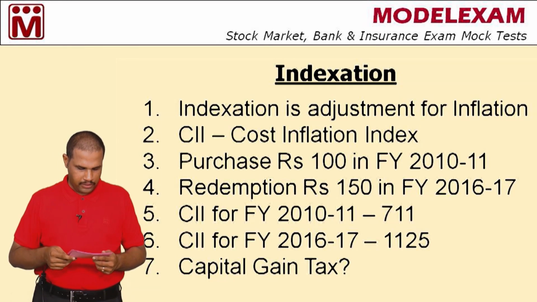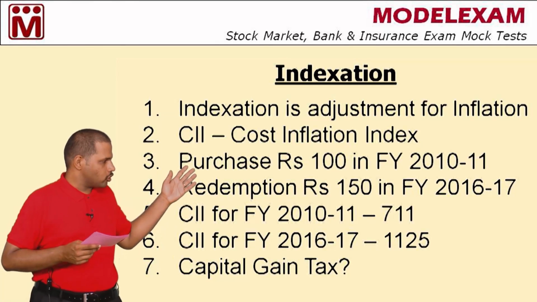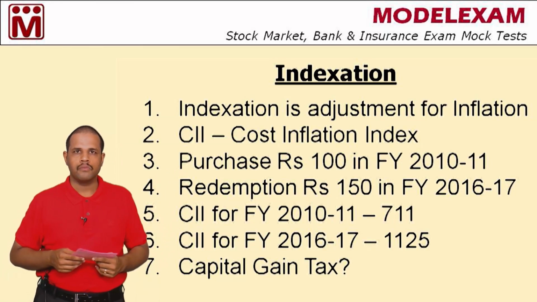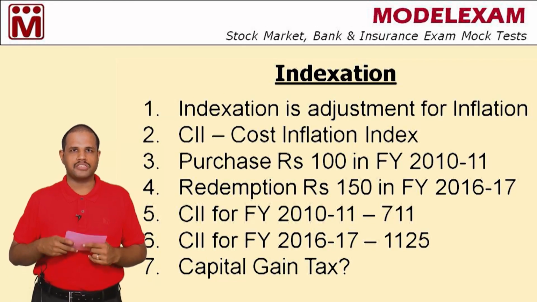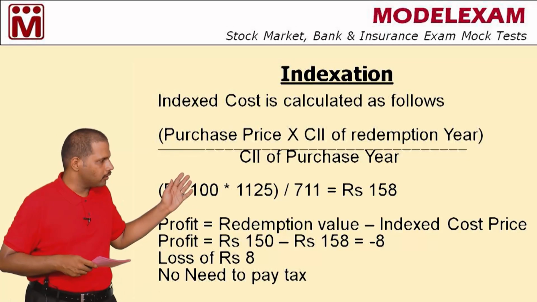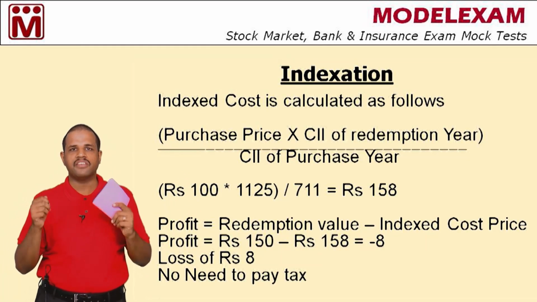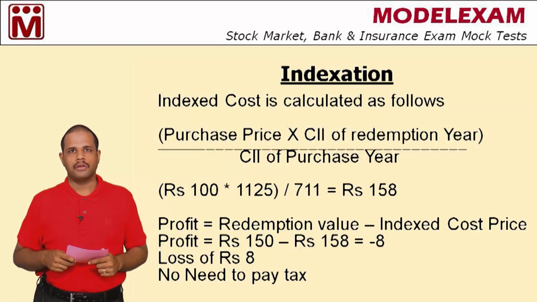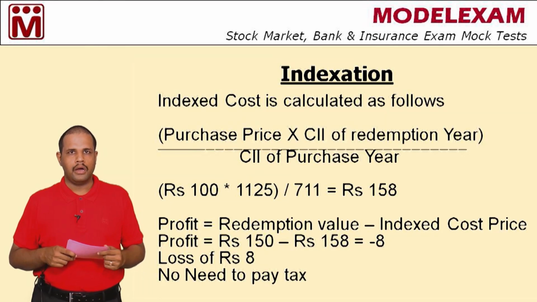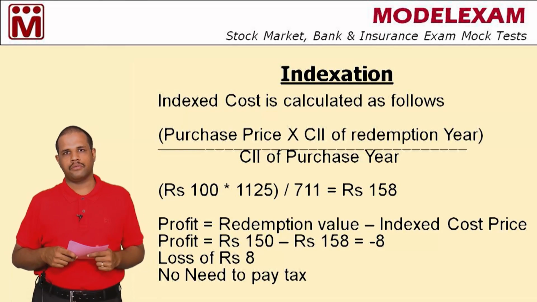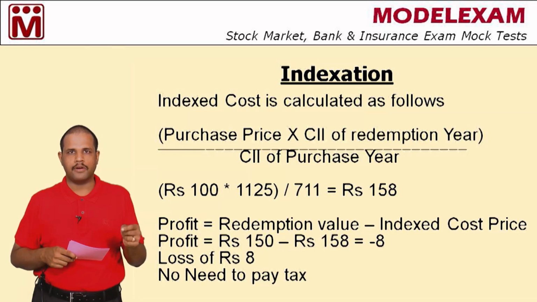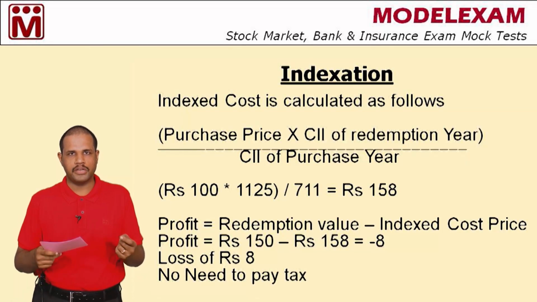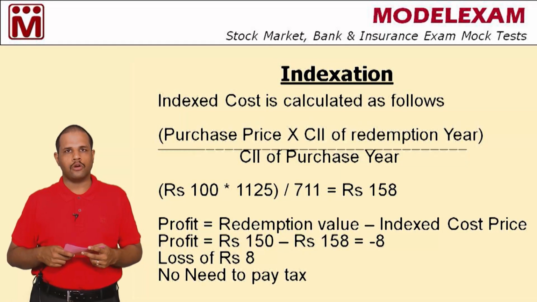And again, see here, in indexation we should first calculate the indexed cost. So what is indexed cost? Indexed cost is nothing but adjusting the cost price for inflation. Cost price is our purchase price. And what is the formula?